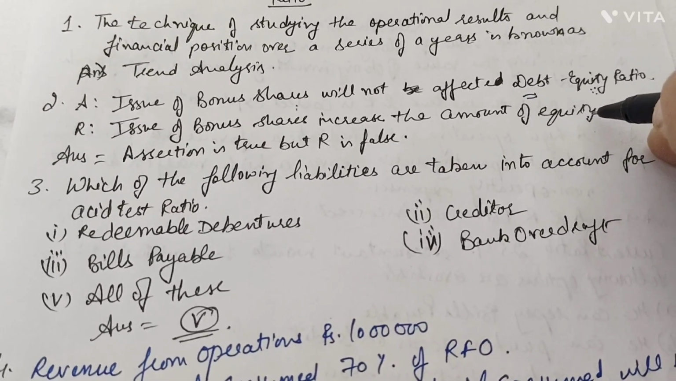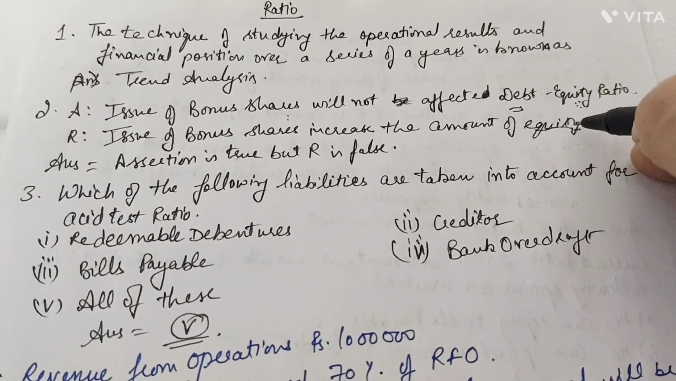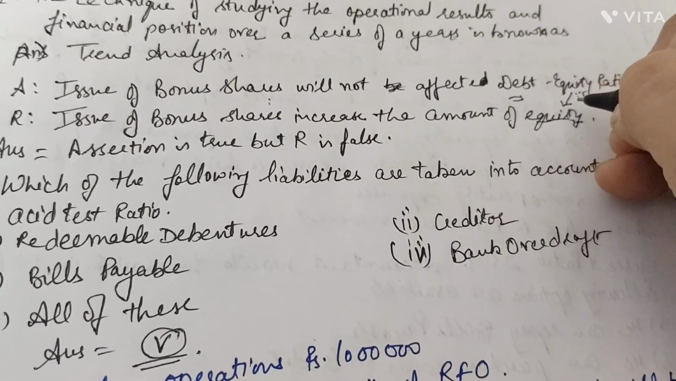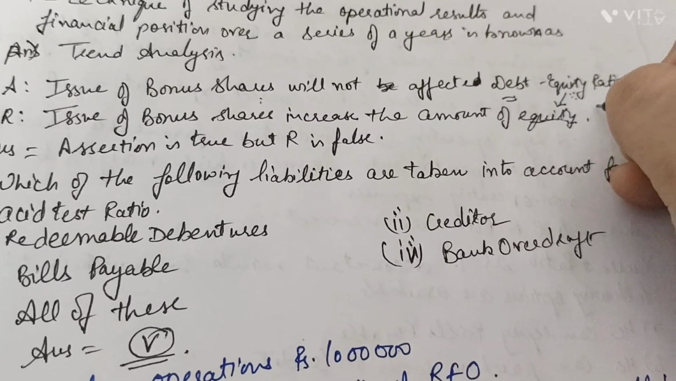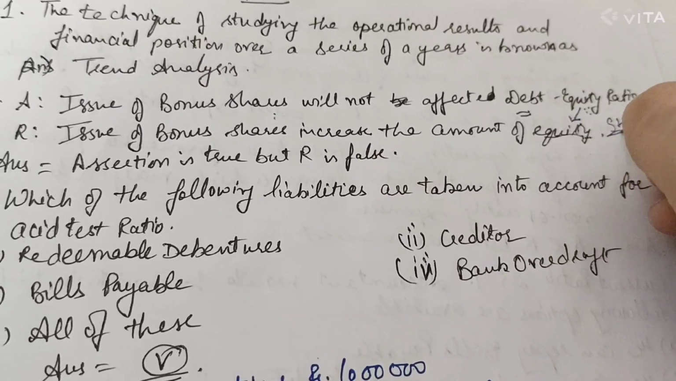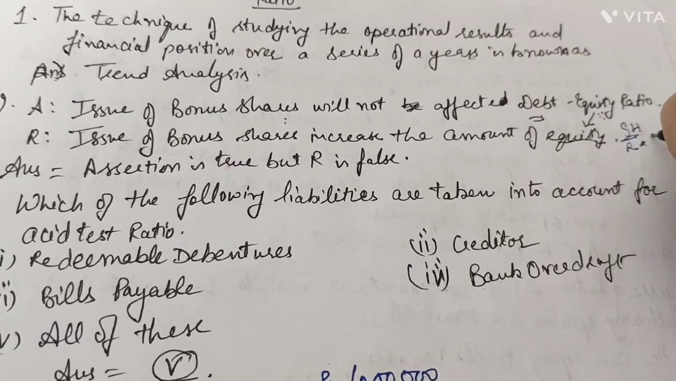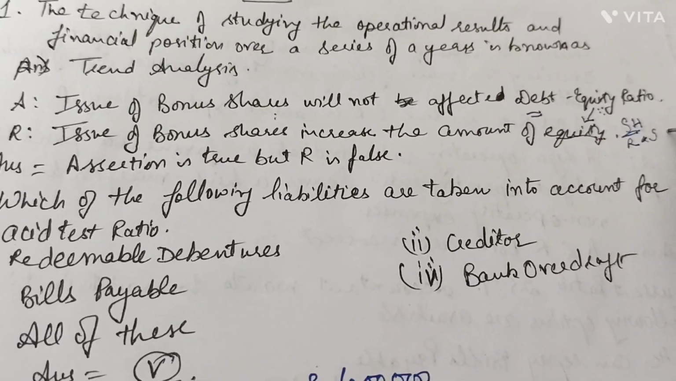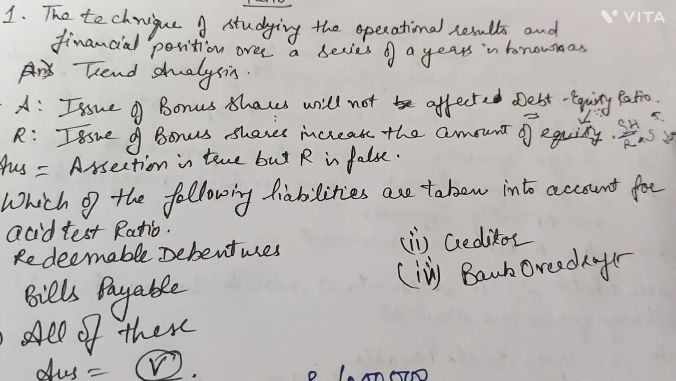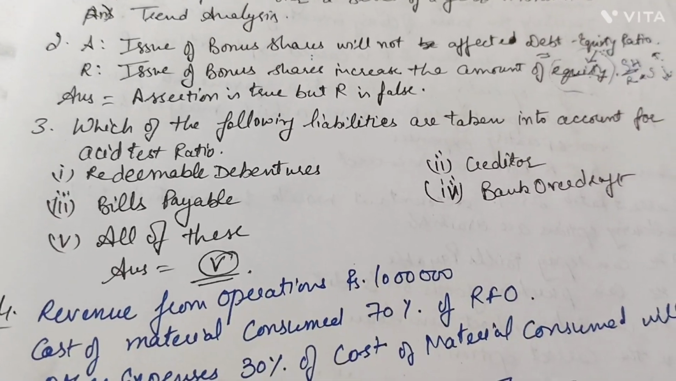Next is: issue of bonus share increases the amount of the equity. This is not a right statement, because actually your shareholders' capital would increase, but with a simultaneous fall in the reserves and surplus. So reserves and surplus will fall and shareholder capital would increase by the equal amount, so the overall equity of the firm will not change.